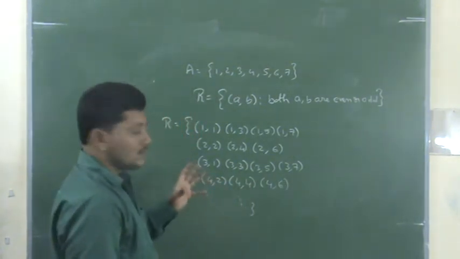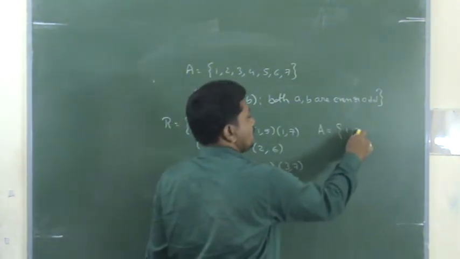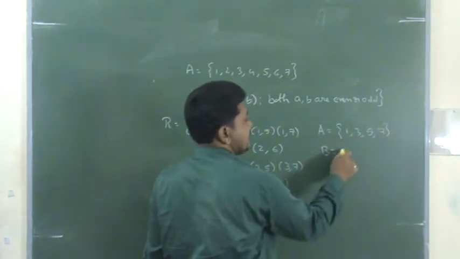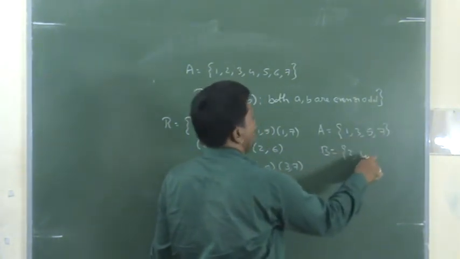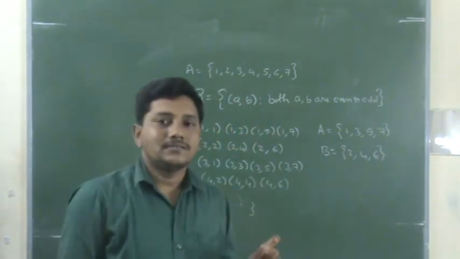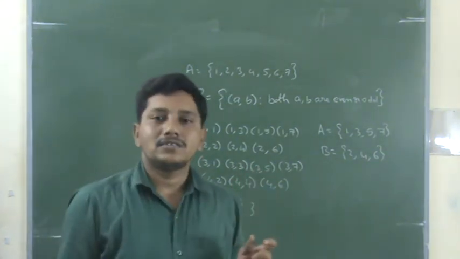So what happened? Here we can consider a set A: 1, 3, 5, 7, the set consisting of odd numbers. Consider a set B: 2, 4, 6, the set consisting of even numbers.